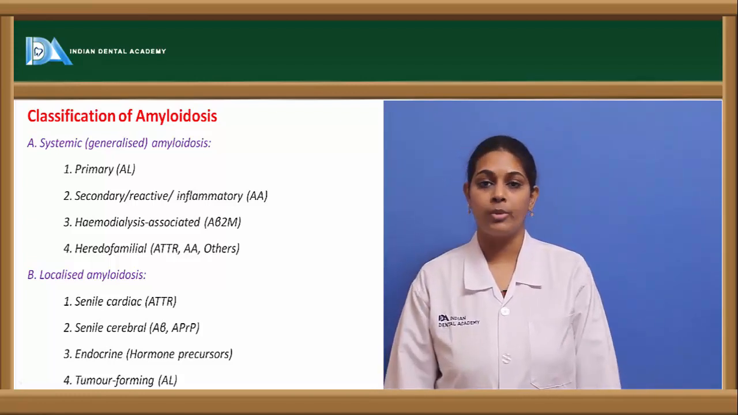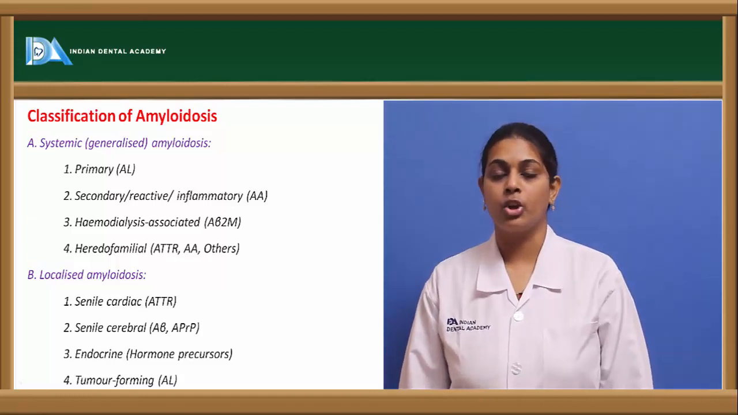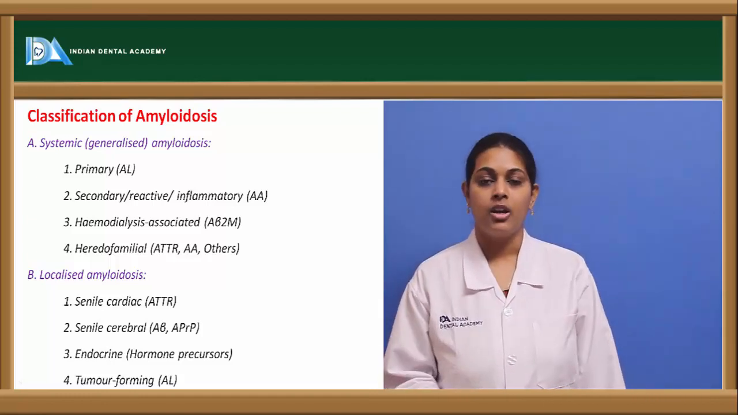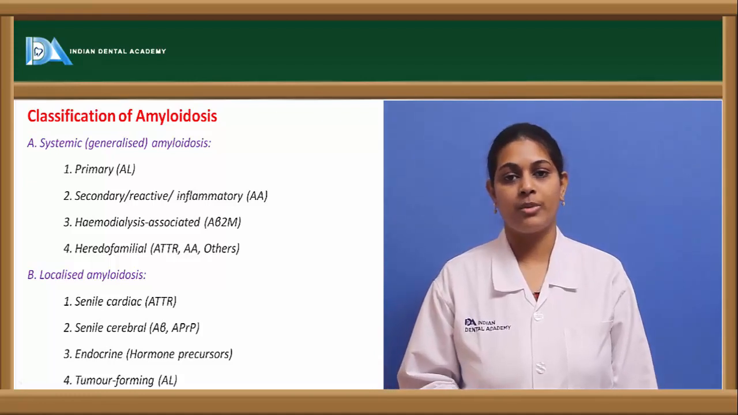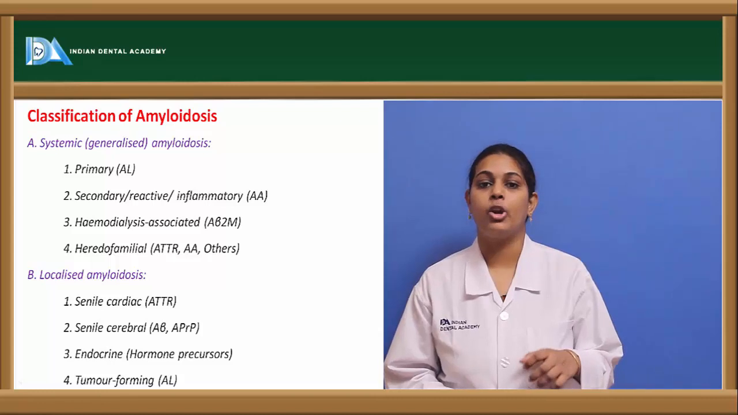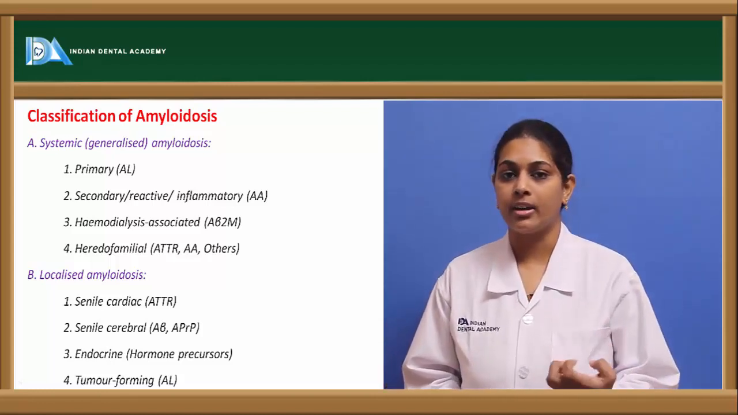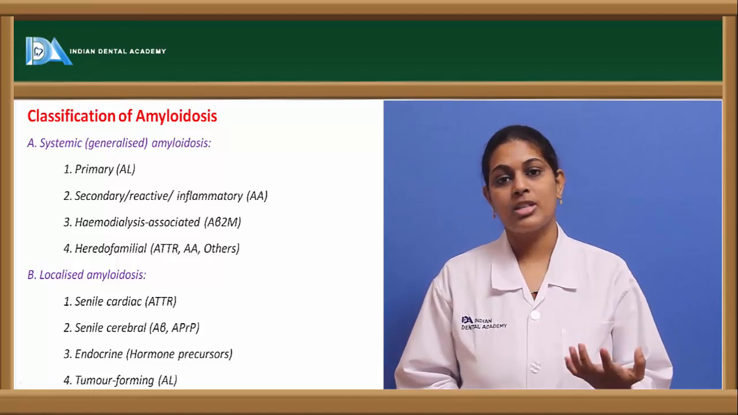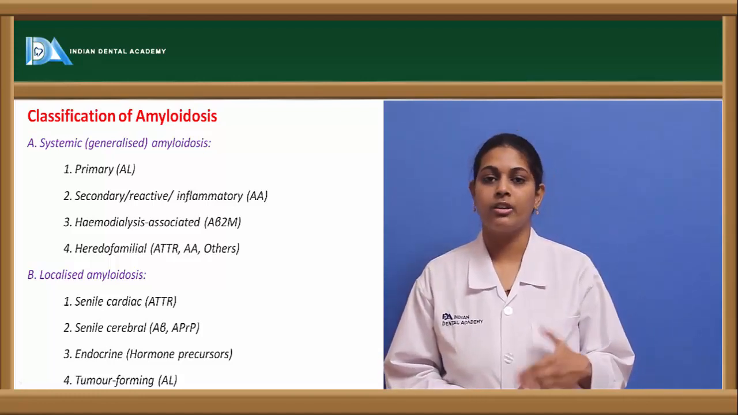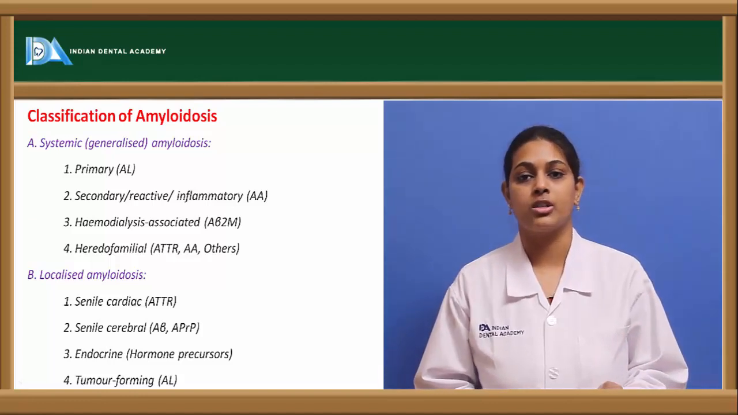Next, coming to the tumor forming type, it is usually associated with tumors occurring in the lungs, or from the larynx or the skin, and usually it is the AL type of amyloid protein which is showing the abnormality. These diseases might manifest based on the respective anatomical location. So that is the classification of amyloidosis.